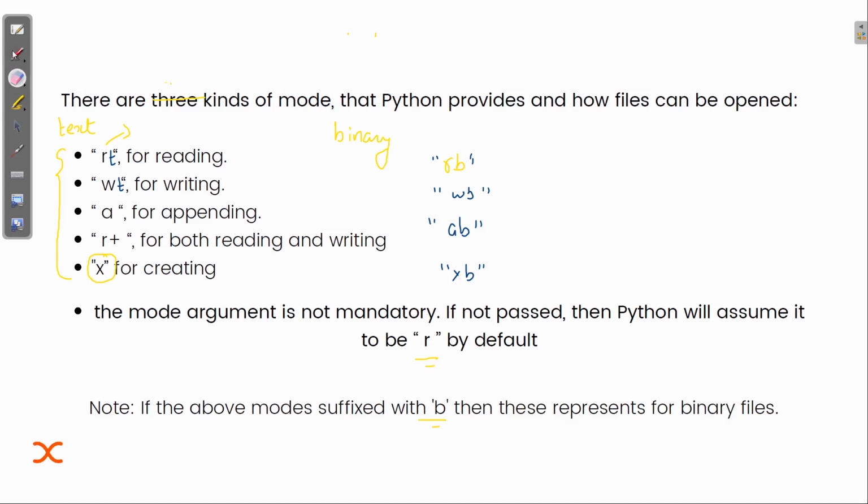Now I have already told you that it's very easy to handle binary type of files too. You just need to add this B after whatever the mode is. So modes suffixed with B represent binary files.